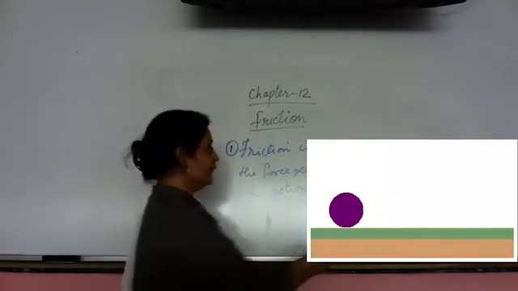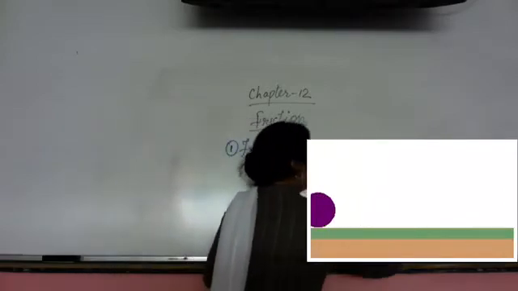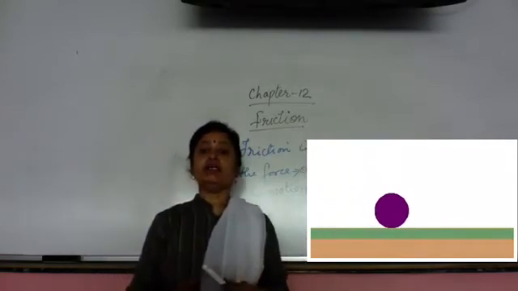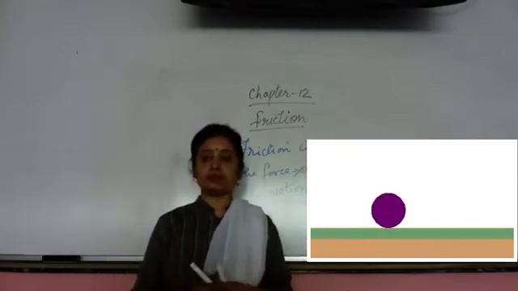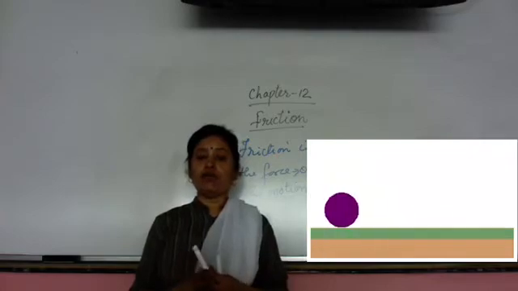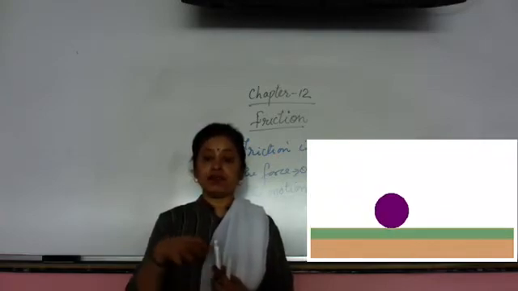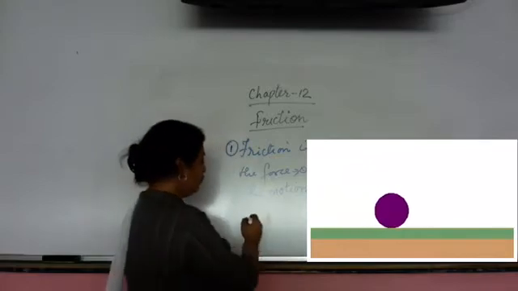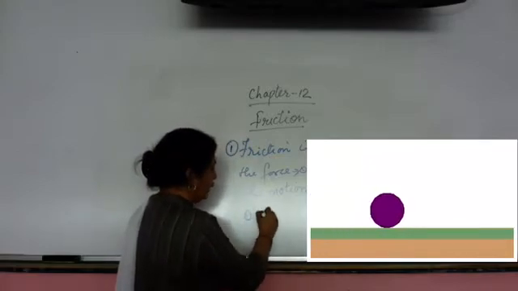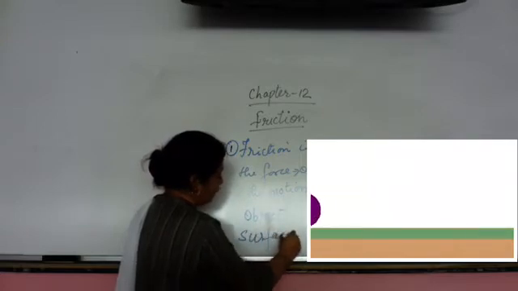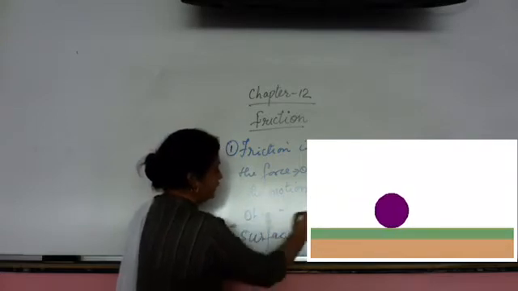Here you can see the ball rolling on the ground automatically stops. Why? What makes it stop? That is the friction between the object and its surface. The force between the object and its surface is friction.